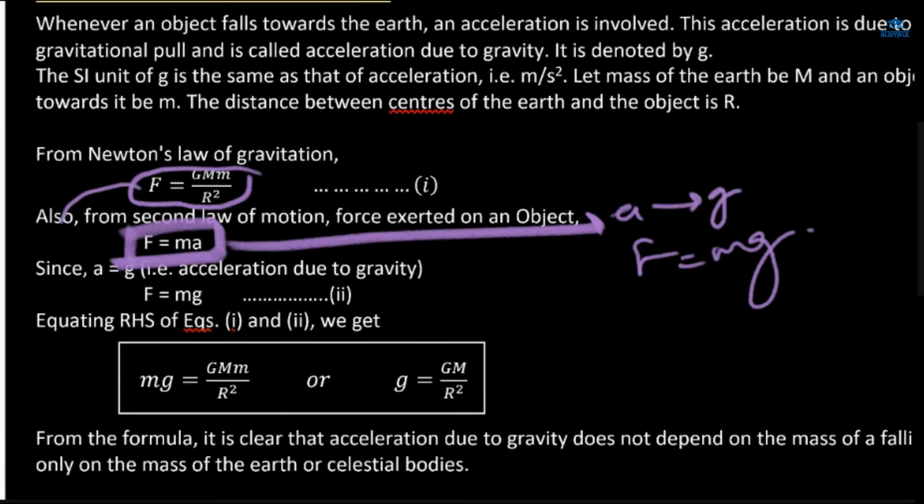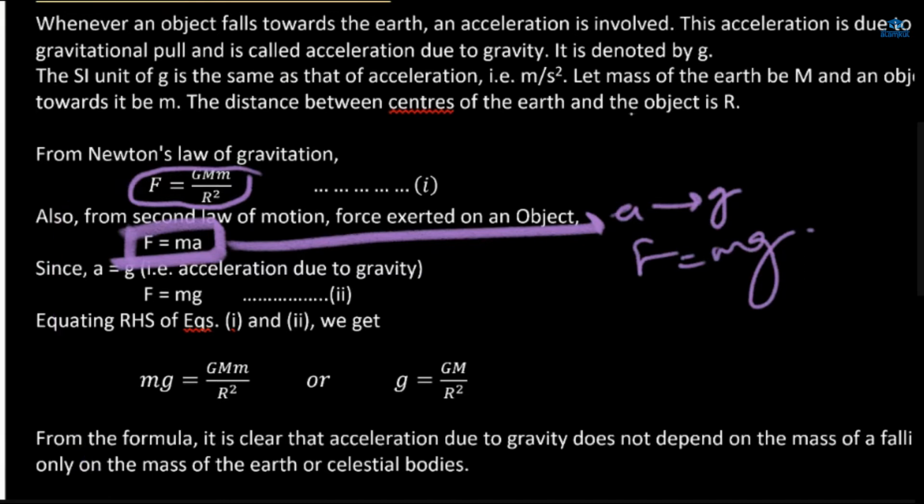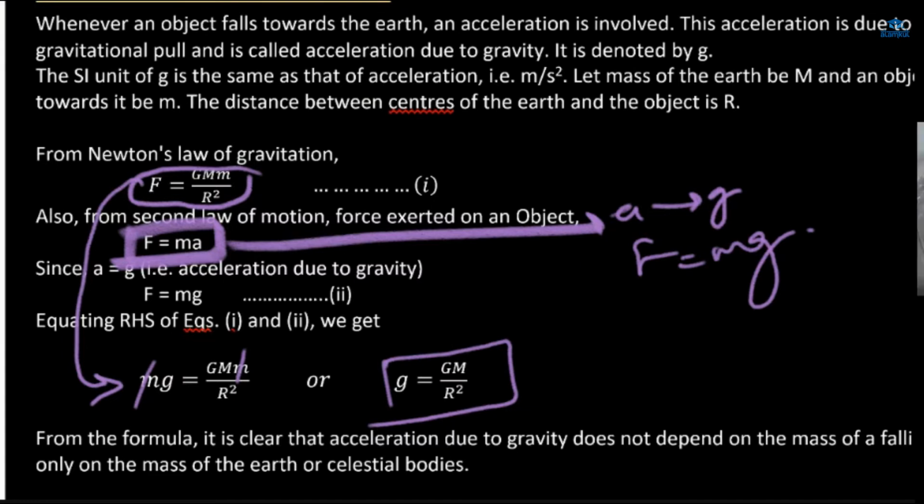Now, in place of F, we'll write this mg. mg is equal to GMm by r square. This m will get cancelled, and we'll be left with g is equal to GM by r square. This is the acceleration due to gravity at any place, on any planet in the whole universe, of any galaxy.